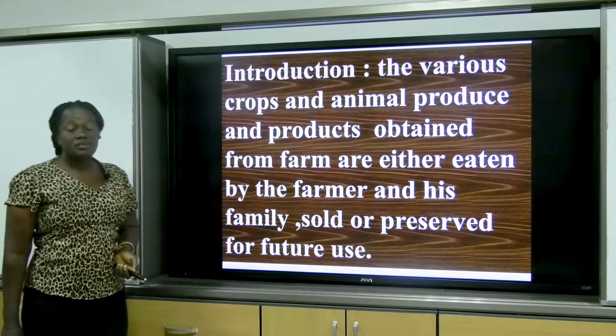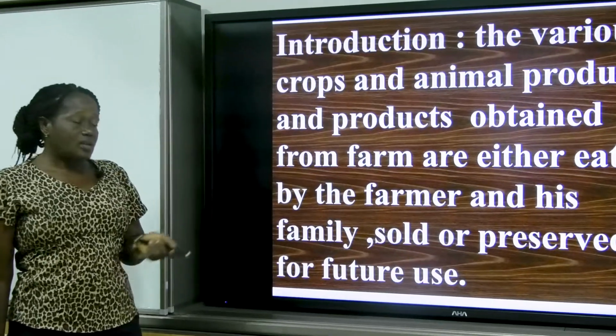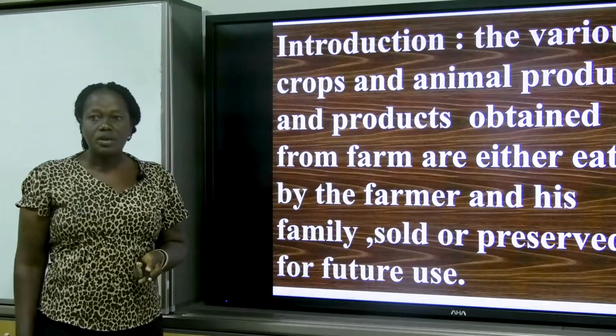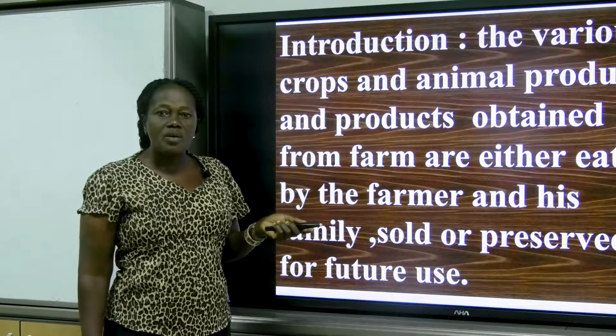Now we say that we have various crops and animal produce that we obtain from our farm. Now, if a farmer obtains some crops or animals, as the case might be, from the farm, by the time that they eat with the family, what happens to the remnant? Do we throw them away? What do we do to it?